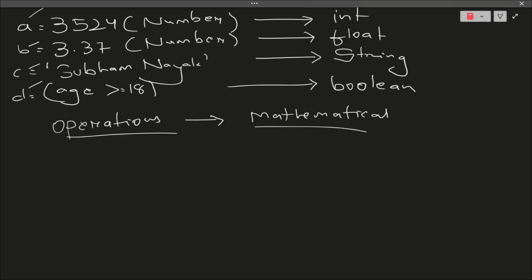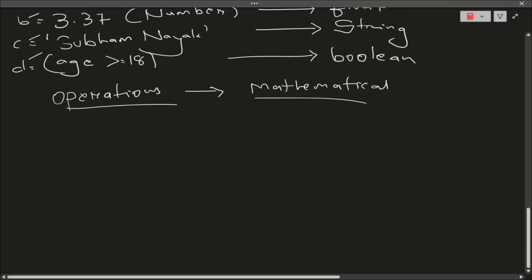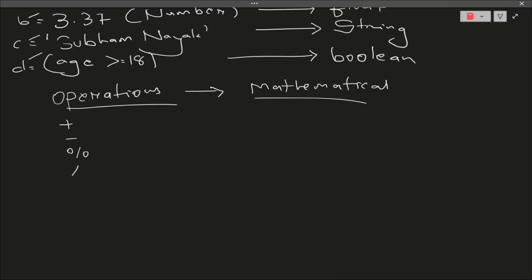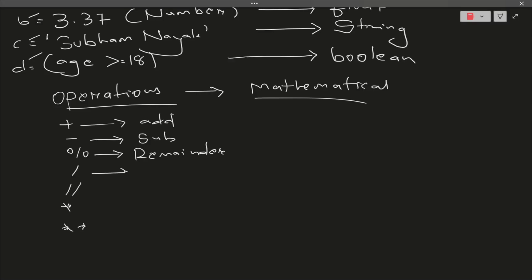So here also we have mathematical expressions like plus, minus, modulus, divided by, double division, this particular sign. We have asterisk, we have double asterisk. Now I'm just introducing you. As you know, this is used for addition. This is used for subtraction. This is used to find the remainder. Whenever you are dividing two things and you want the remainder, this. And this particular thing is used to find the quotient.